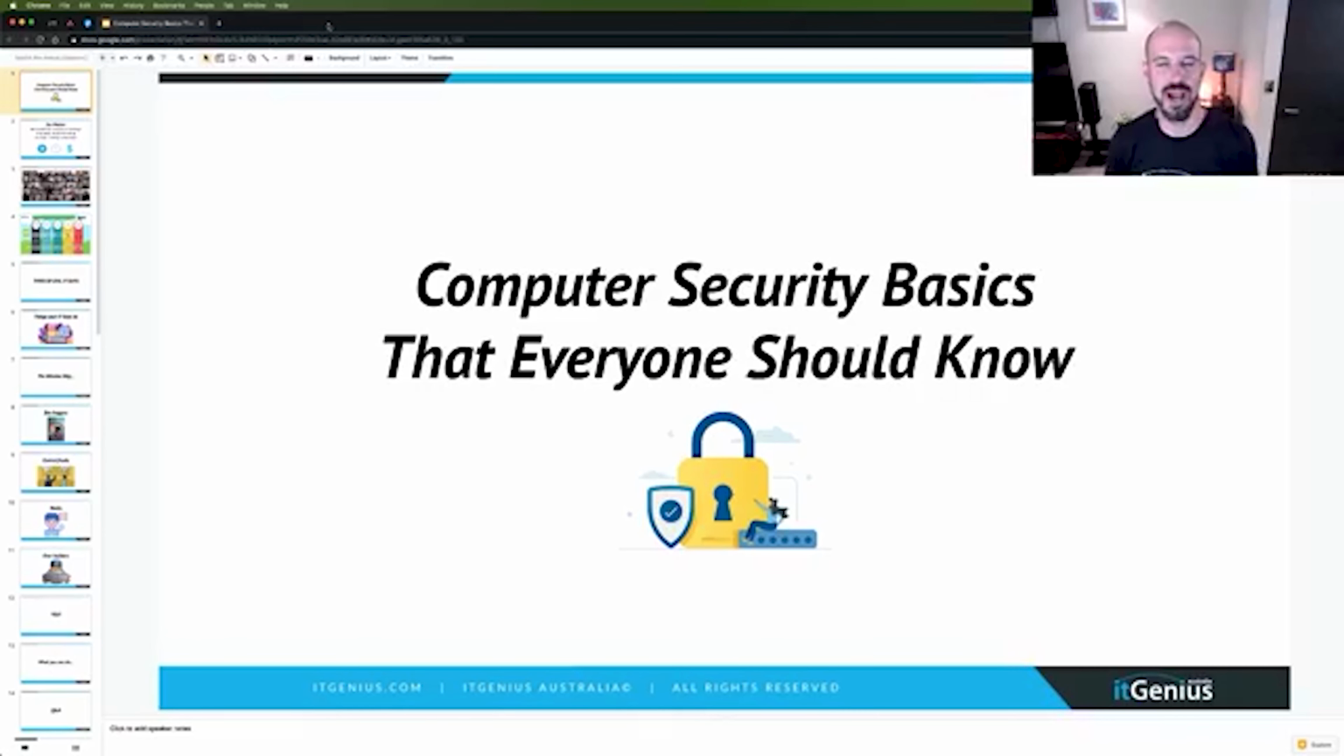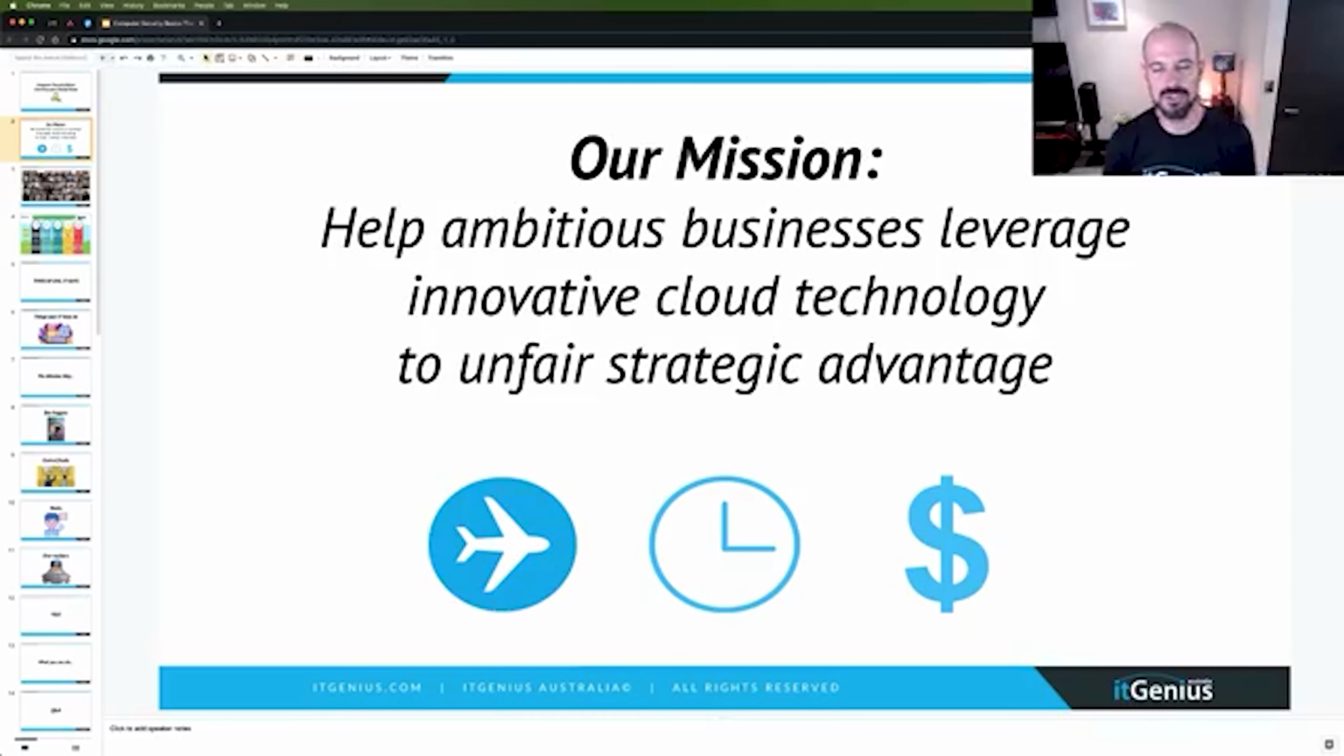Now, for us, we are an IT consultancy. Our name is IT Genius, and we help small and medium-sized business owners with all of their tech. Our mission is to help small business owners really get ahead in the tech world by making sure you've got the right technology in hand so that small business owners can play a bigger game.